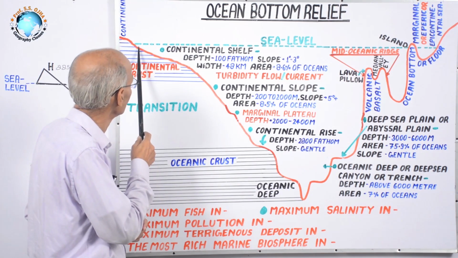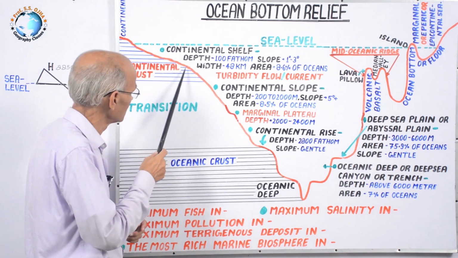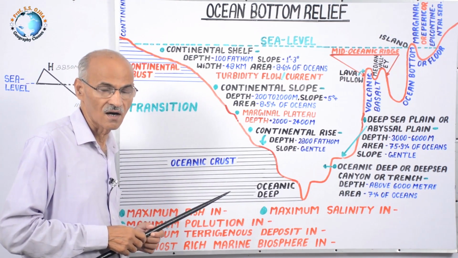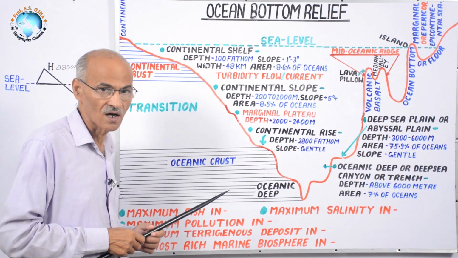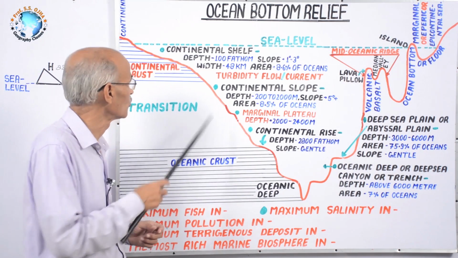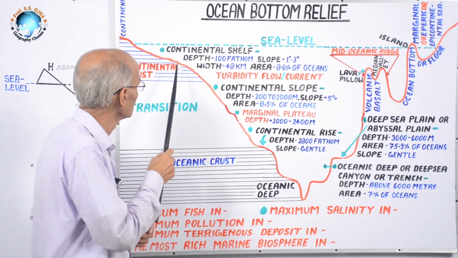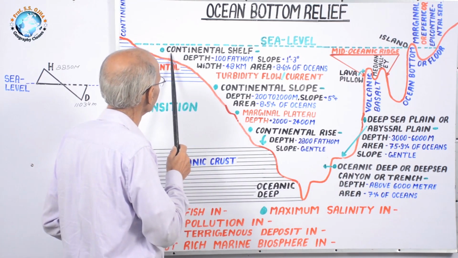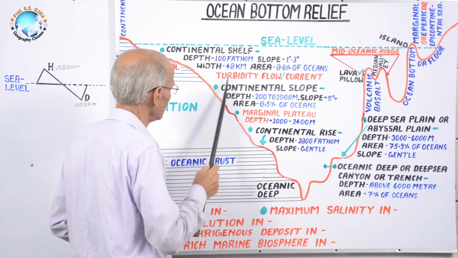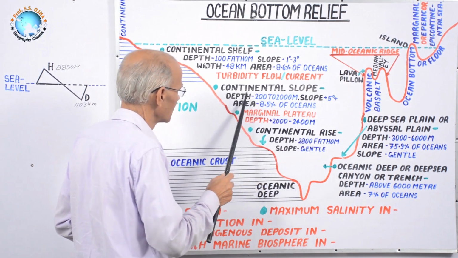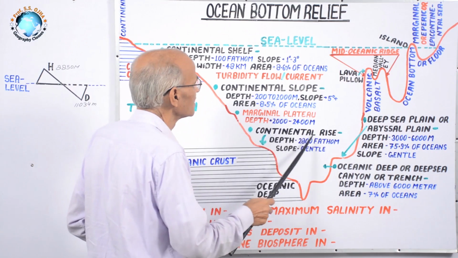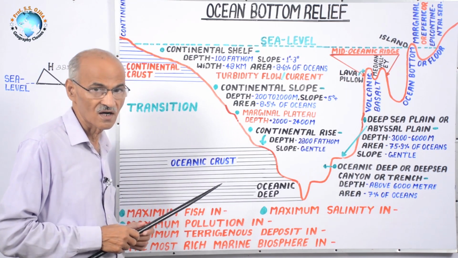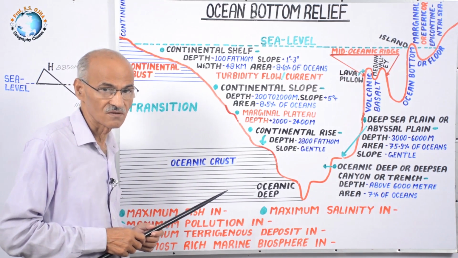If you start from here, your journey is on the ocean bottom, and there is relief like on land: plateau, plain, mountain. So your first topography is continental shelf. The word continental, you will remember. Then continental slope, again continental. Here continental rise, continental. It means these are part of continental crust, associated with that.